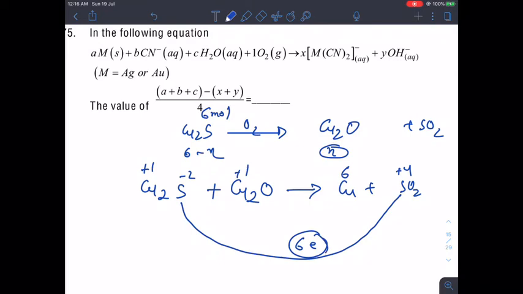So that means if you combine these two, Cu2O and this one, they have to gain how many electrons? 6 electrons. So per formula unit of Cu2S, how many electrons are contributed, basically gained from here to copper? So per formula unit we have 2 copper, which is going from +1 to 0 state.